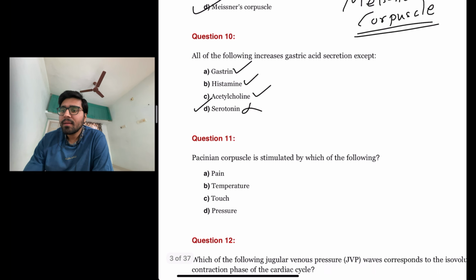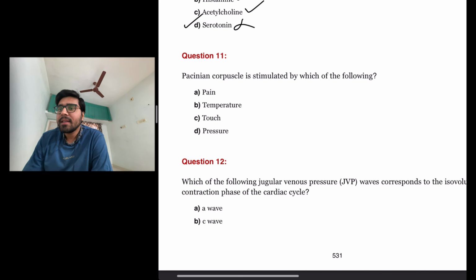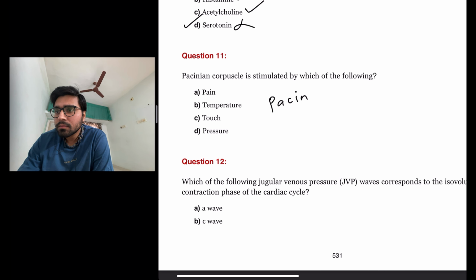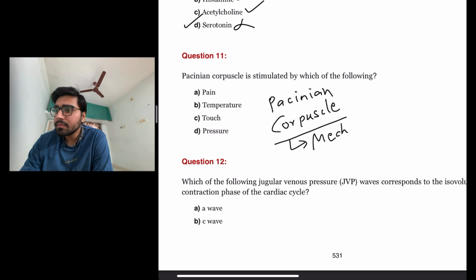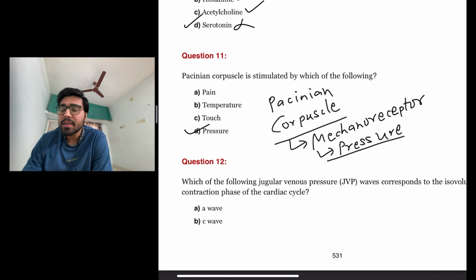Okay. The next question is, Pacinian corpuscle is stimulated by which of the following? Pacinian corpuscle is a mechanoreceptor which is stimulated by pressure. So the answer here is D, pressure.